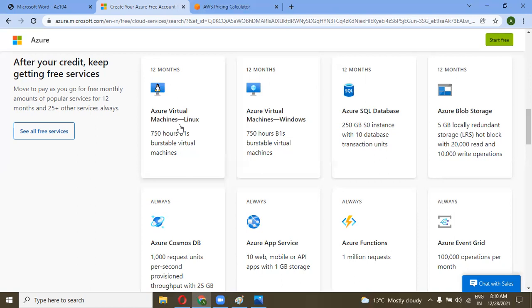So tomorrow we will make an Azure free account for you. How to create an account, and an introduction to the dashboard, like what we get in the Azure dashboard, how to launch a machine, and how to create multiple things. Tomorrow's session is more interesting and more important for you.